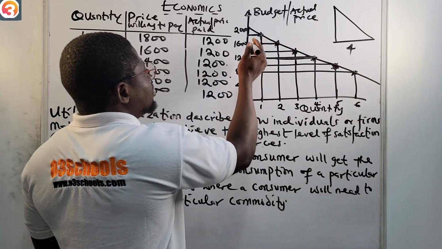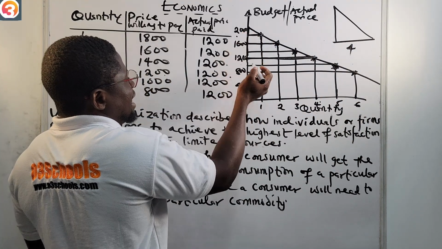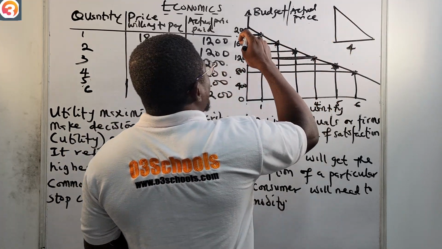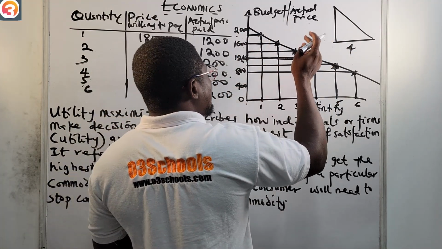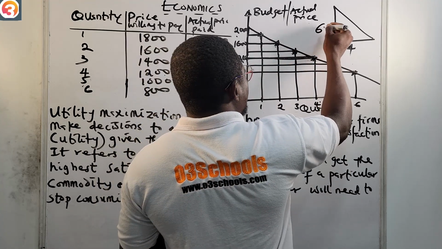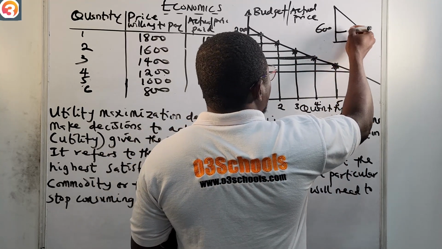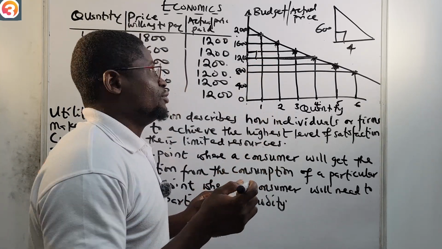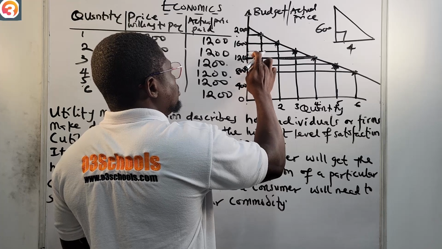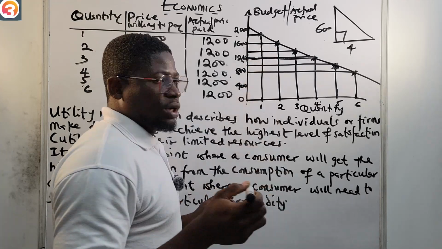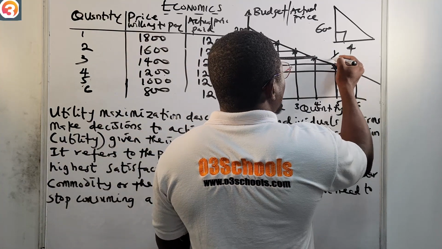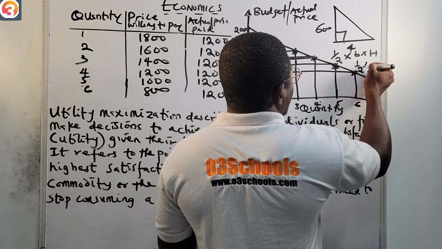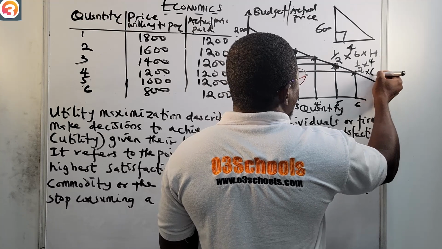This height is the difference between the highest point, which is 1,800, and this point, which is 1,200. 1,800 minus 1,200 is 600. Remember this is a right angle triangle, because there is an angle of 90 degrees here. Please don't add it to our graph, I'm just showing you. The area of a triangle is 1/2 times base times height. So we have 1/2 times the base, which is 4, times 600.